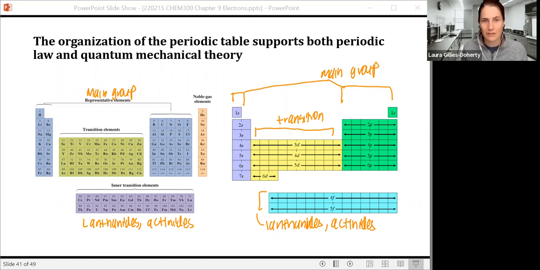So this is really powerful in science when laws and theories come together to reinforce each other. And that's what's happened with the periodic table as we developed the quantum mechanical model of the atom and these more complex orbitals. It was really exciting to see that this matched up with what Mendeleev had organized in the modern layout of our periodic table.